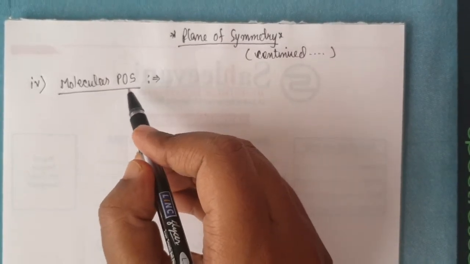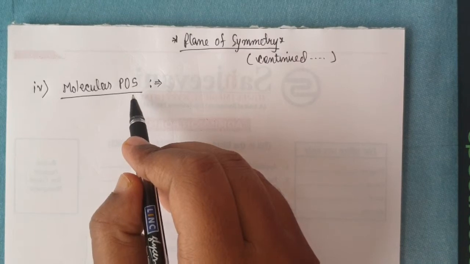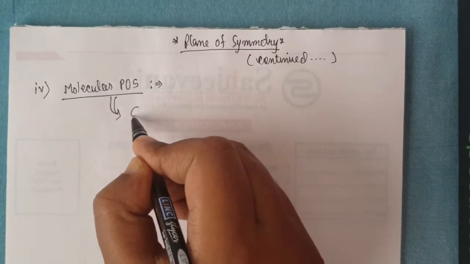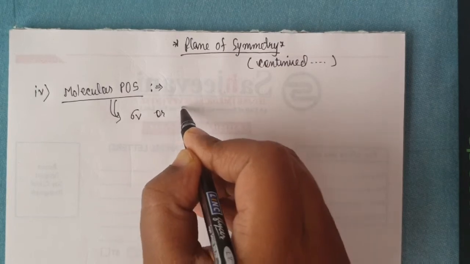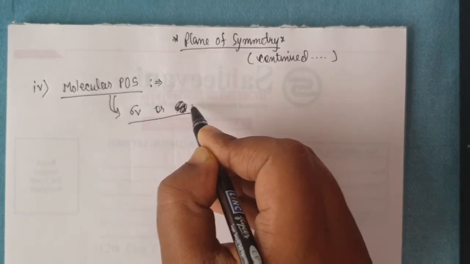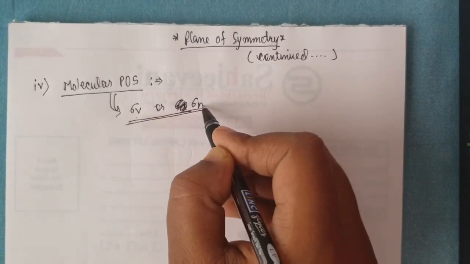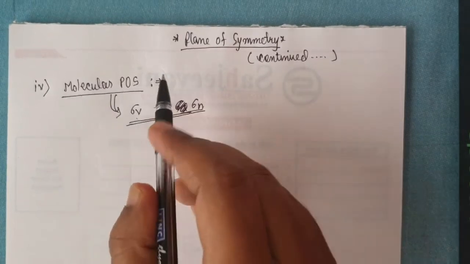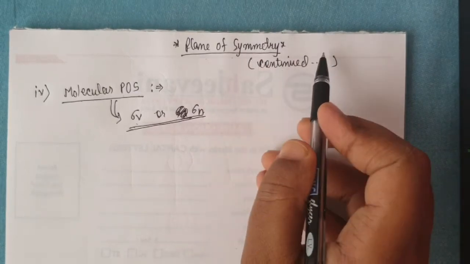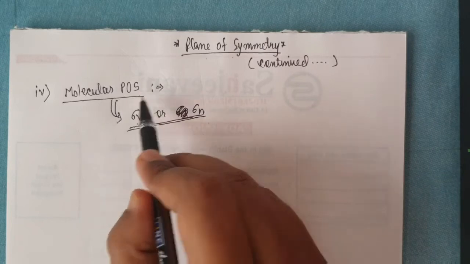At first, we have to talk about the representation. I told you in my first video of plane of symmetry, that is part A, that the molecular plane of symmetry can either be sigma V or sigma H. The first thing you have to remember is sigma V and sigma H. If you don't know sigma V and sigma H, then you can find the plane of symmetry part A video where you can understand sigma V and sigma H. Okay guys? Now let's talk about the molecular plane of symmetry.